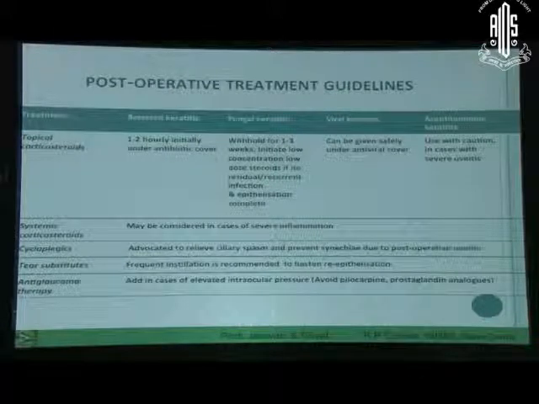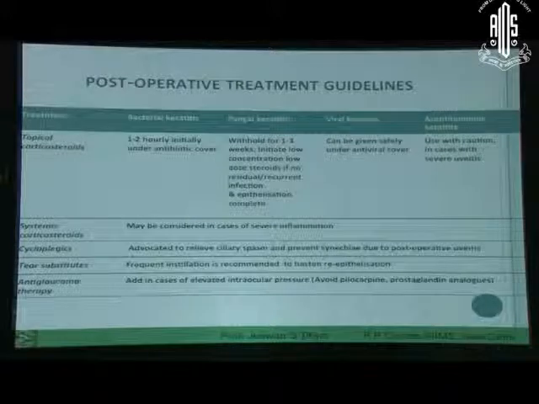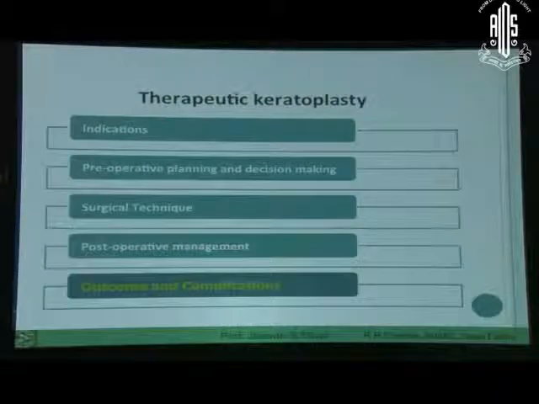common in most cases. Systemic corticosteroid doesn't have a massive role in bacterial keratitis or fungal keratitis as such. Cycloplegic should be started in all patients. Anti-glaucoma medication may be given in those patients where you have a rise of pressure.